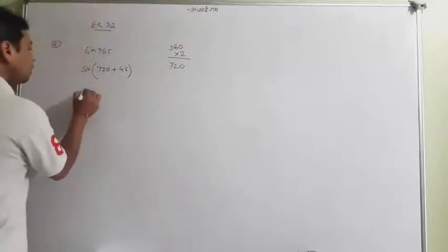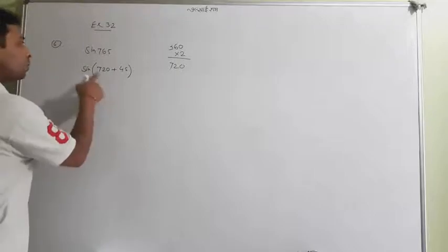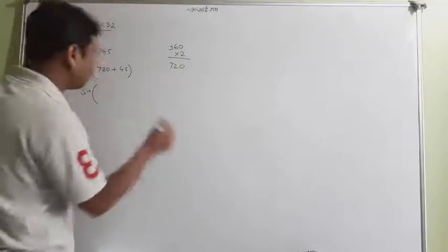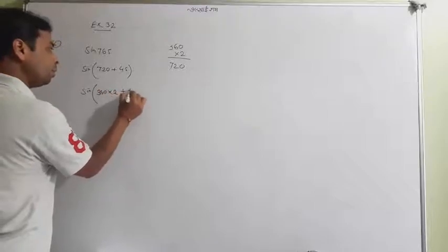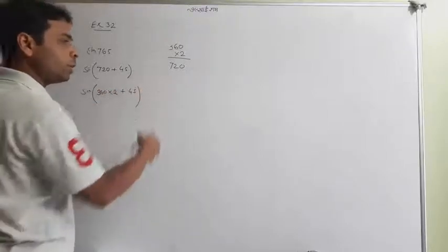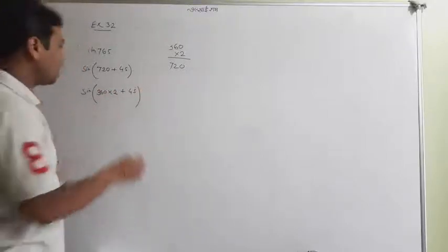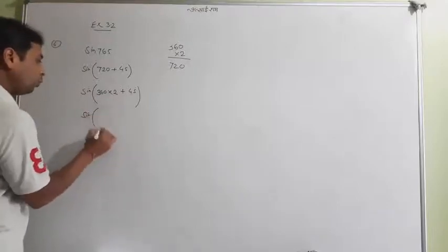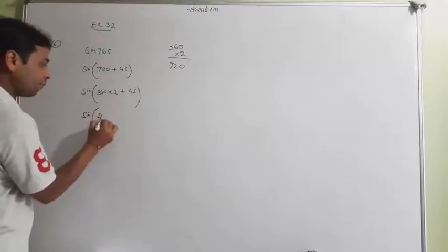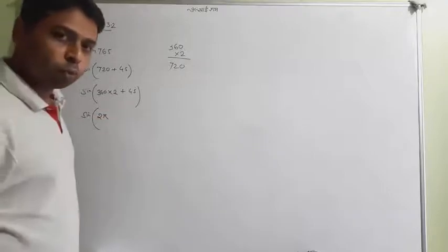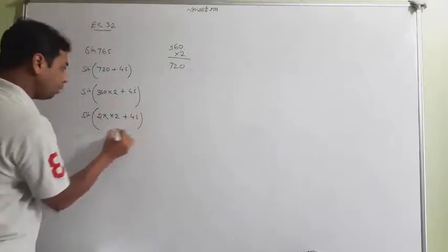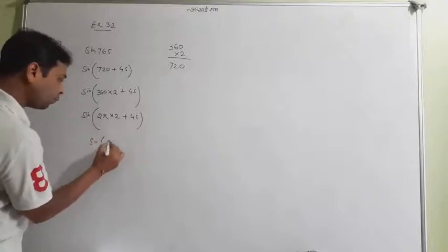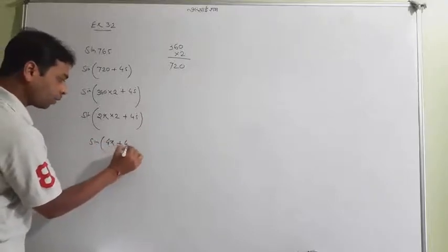Now, very important: 720 is 360 into 2, and 360 is itself 2 pi, as I taught you yesterday. So it is 2 pi into 2 plus 45, which means 4 pi plus 45.